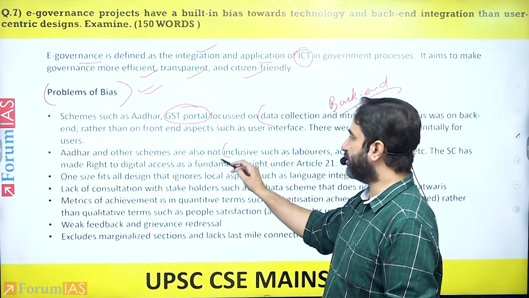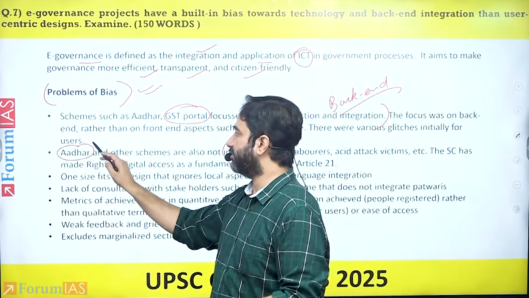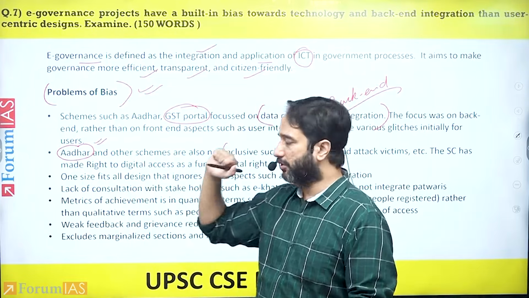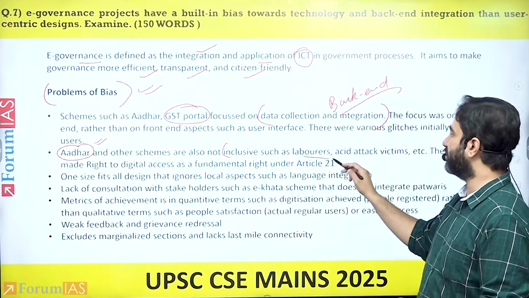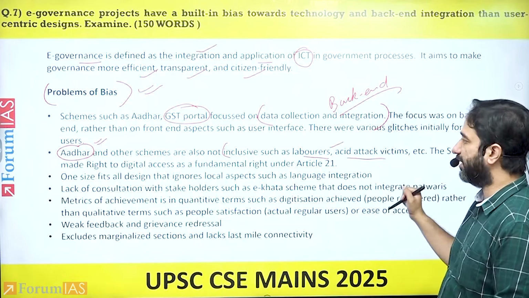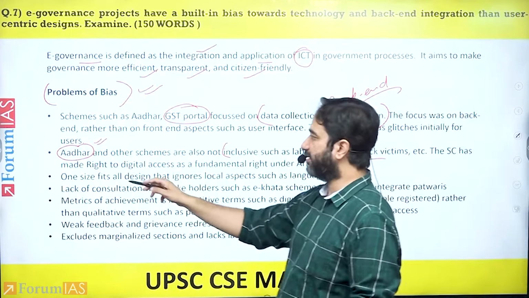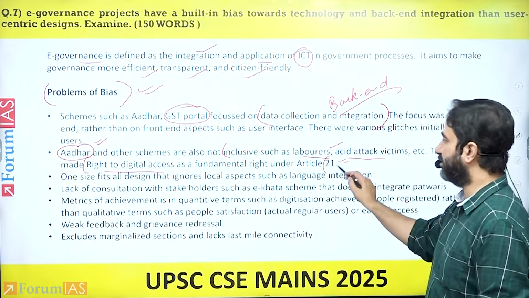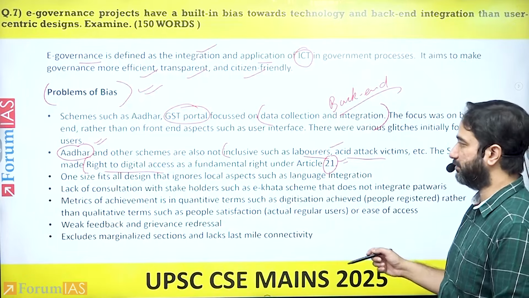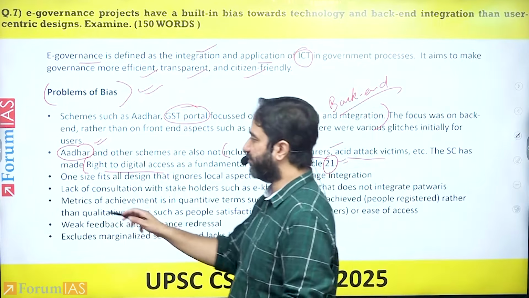Further, there is a particular problem that we see with the Aadhaar card. This was recently said by the Supreme Court also in the Amar Jain case, that it is not inclusive of such laborers, acid attack victims, and otherwise. So recently, the right to digital access in the Amar Jain case was made a fundamental right under Article 21. Further, there is a one-size-fits-all problem.